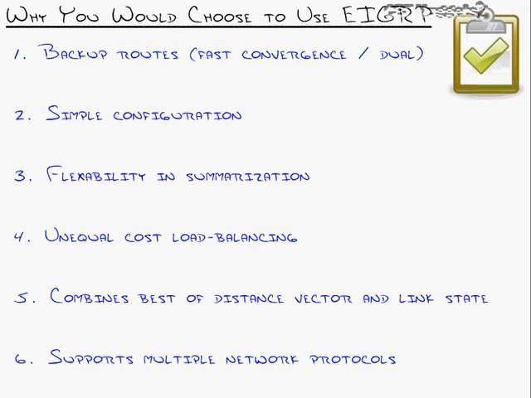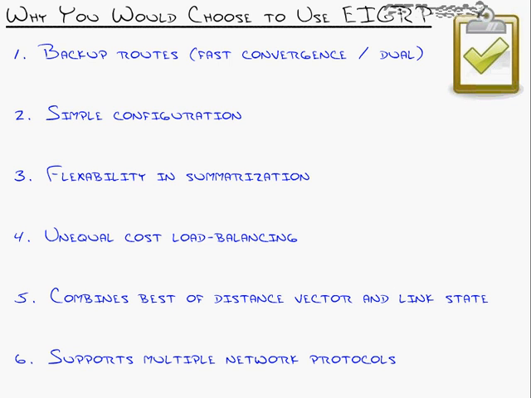DUAL stands for Diffusing Update Algorithm. It's just the engine that runs EIGRP. With OSPF, the engine is known as SPF. It's the algorithm that the guy who created OSPF, his name's Dijkstra, created. The problem with OSPF and the SPF algorithm is that it is very hard on your router's processor. So as your router's chunking out that routing table, trying to find backup paths, it is increasing the processor load. With EIGRP, DUAL is much easier on the processor and memory. So that's the number one reason why you choose EIGRP, the only protocol to remember backup routes.